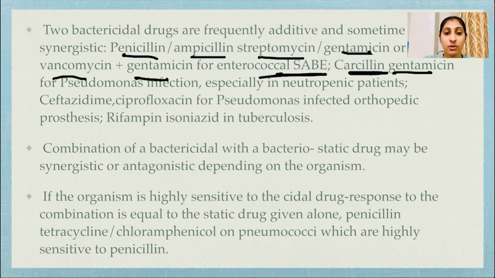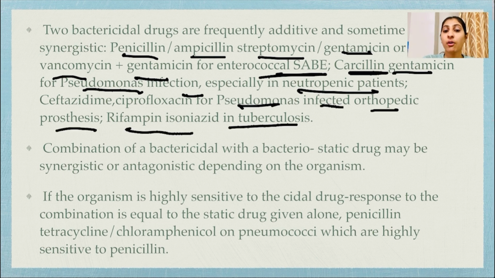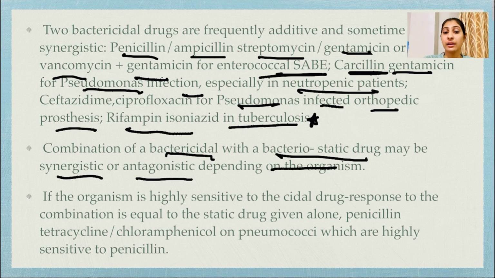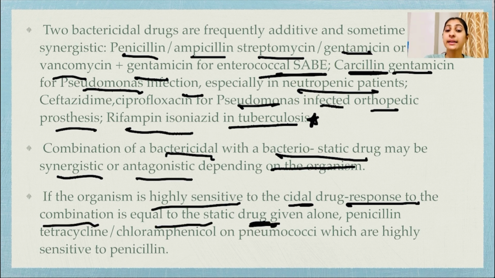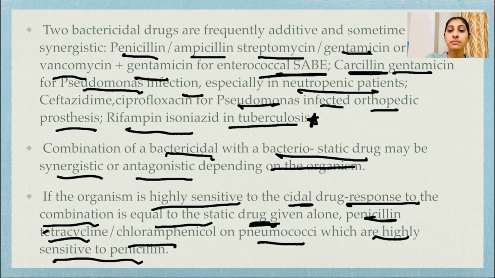Carbenicillin with gentamicin for pseudomonas infection, especially in neutropenic patients. Ceftazidime with ciprofloxacin for pseudomonas infected orthopedic prosthesis. Rifampin with isoniazid for tuberculosis. A combination of bactericidal and bacteriostatic drug may be synergistic or antagonistic depending upon the organism. If the organism is highly sensitive to the cidal drug, the response to the combination is equal to the static drug given alone. Example: penicillin with tetracycline or chloramphenicol for pneumococci, which are highly sensitive to penicillin.